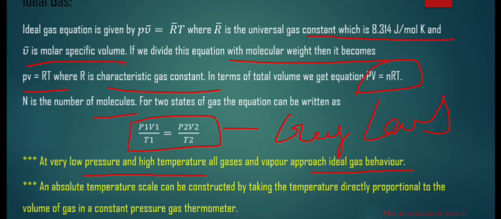An absolute temperature scale can be constructed by taking the temperature directly proportional to the volume of gas in a constant pressure gas thermometer. It is saying that with the pressure constant, the temperature is directly proportional to the volume of the gas in the thermometer.